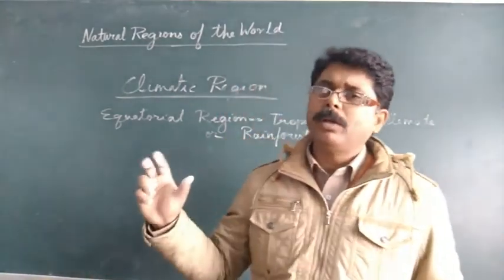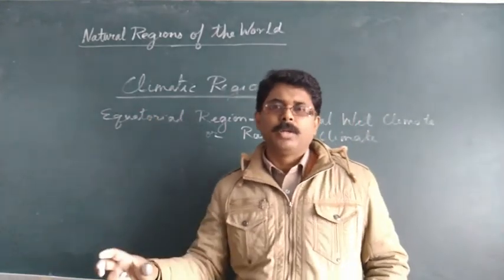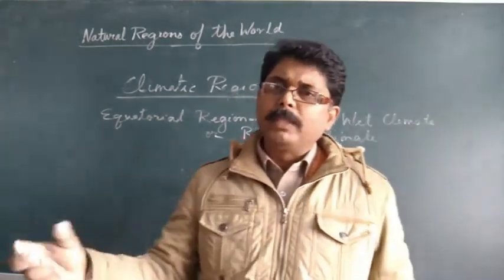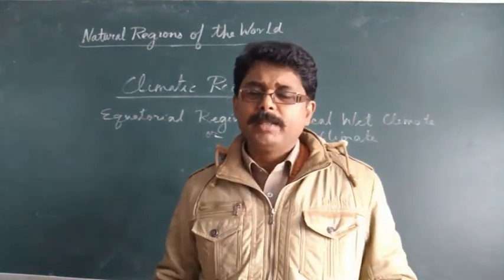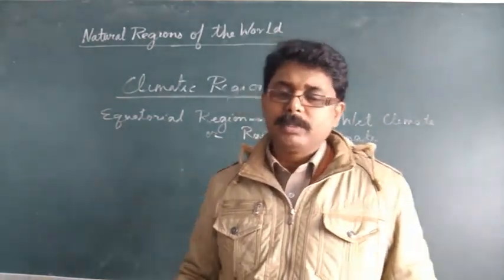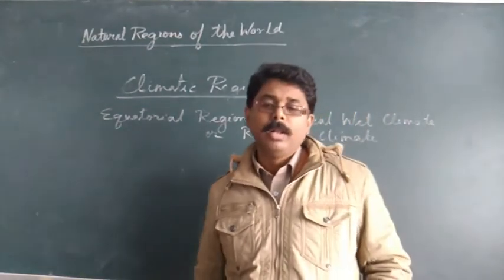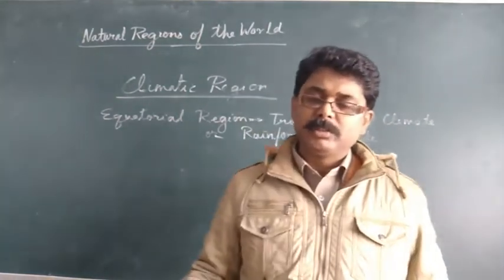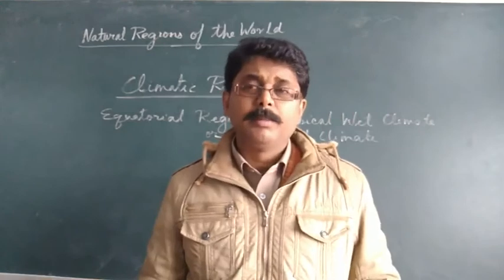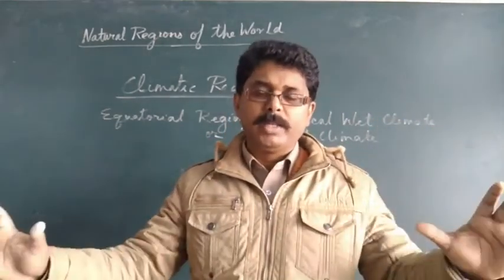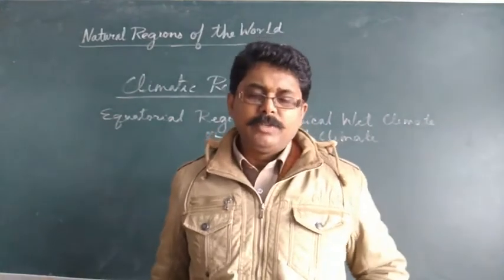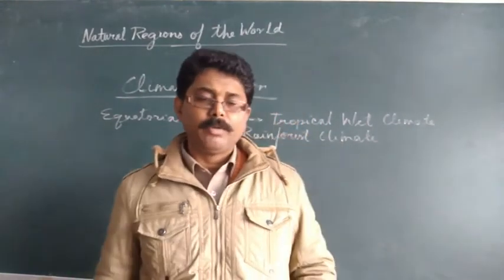When very heavy rainfall occurs accompanied with lightning and thunder, this type of rainfall is known as torrential rainfall. So here this region receives very heavy rainfall accompanied with lightning and thunder. That's very common. Then because rainfall occurs every day, humidity also is very high. So these are some characteristic features of the equatorial type of climate.